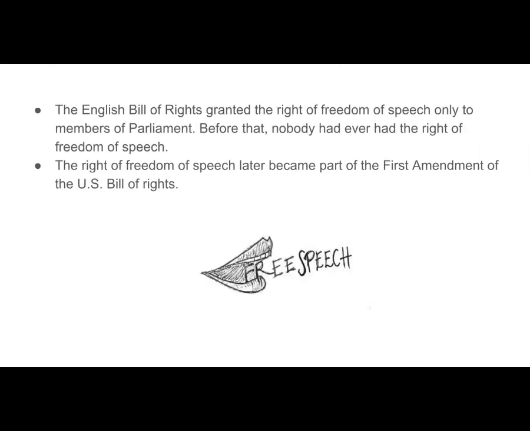The English Bill of Rights granted the right of freedom of speech only to members of Parliament. Before that, nobody had ever had the right of freedom of speech. That right was first won in the English Bill of Rights in 1689. The right of freedom of speech later became part of the First Amendment of the U.S. Bill of Rights. Several of the rights originally won in the English Bill of Rights were included in the United States Bill of Rights. But the English Bill of Rights is best known as being the first bill to give people the right of freedom of speech.